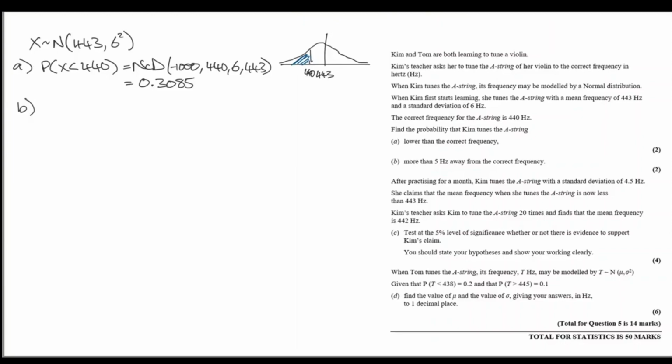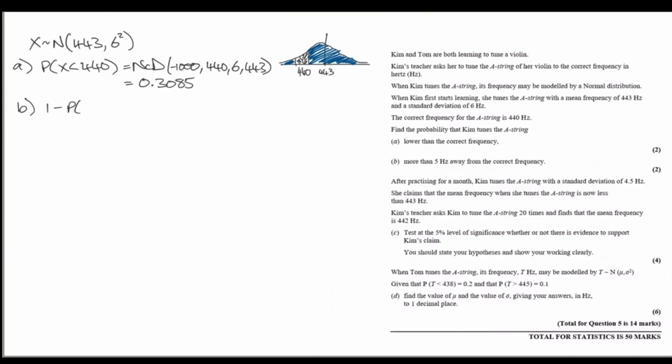For part B of the question, we're asked to find the probability that she tunes it more than 5 hertz away from the correct frequency. Well, the correct is 440, and if she was exactly 5 hertz away, she would be getting it at 435, or she would be getting it at 445. So this black region is the correct region, or it's within 5 hertz, and the blue region is outside or beyond or further than 5 hertz away. We're looking for the probability of the blue region.